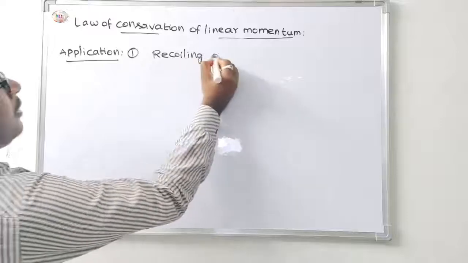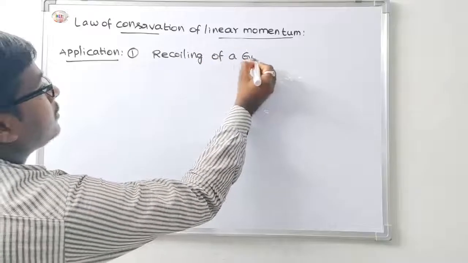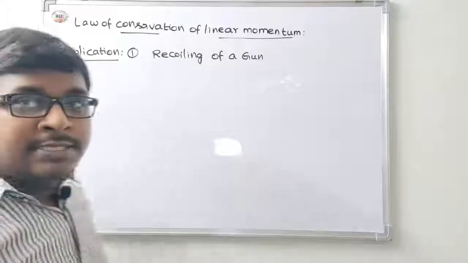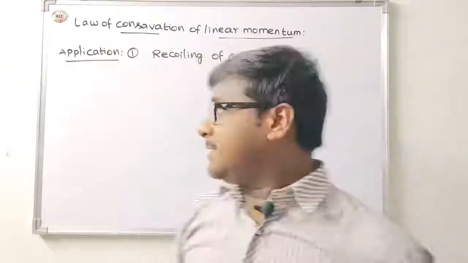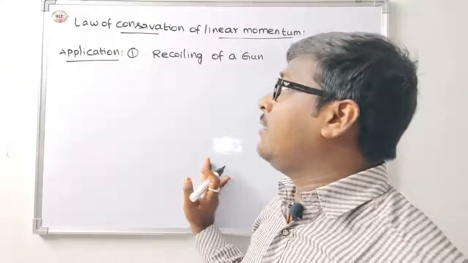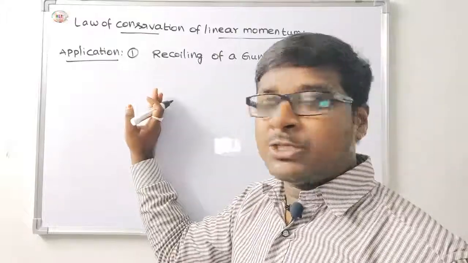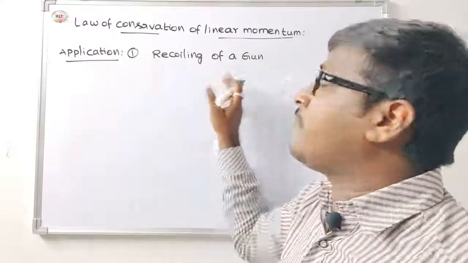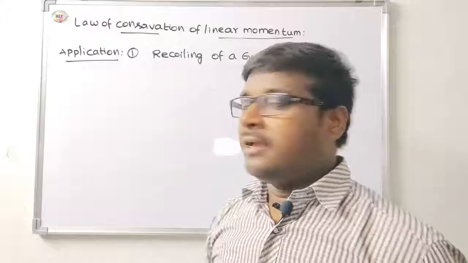This is a very important application for NEET and JEE Mains and Advanced level, students.